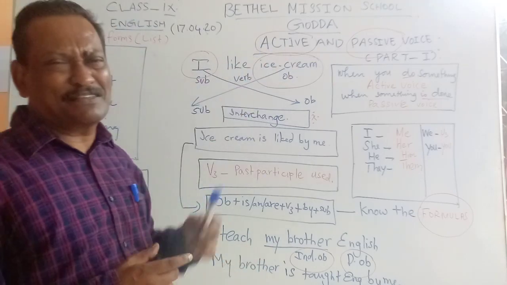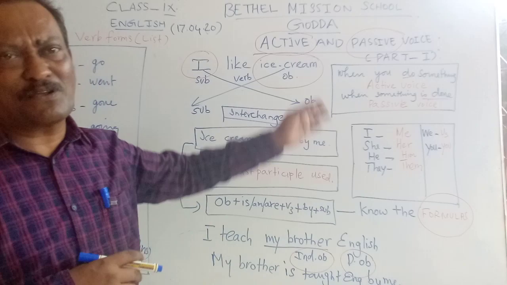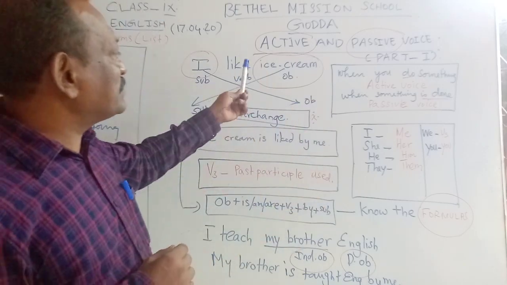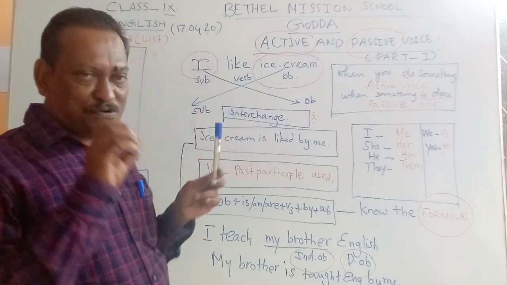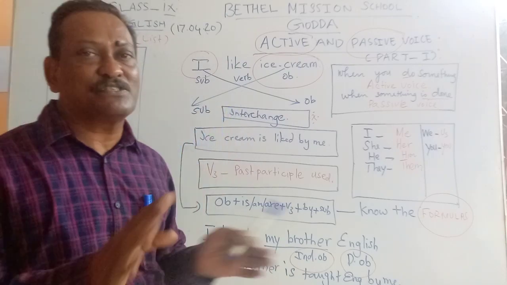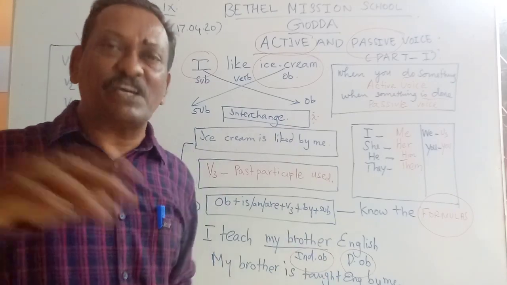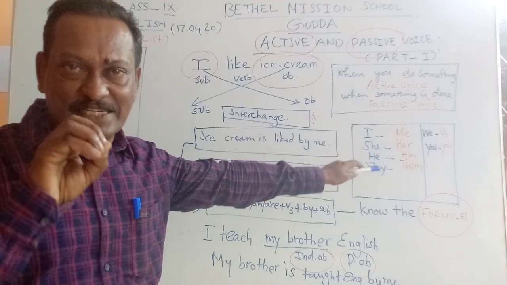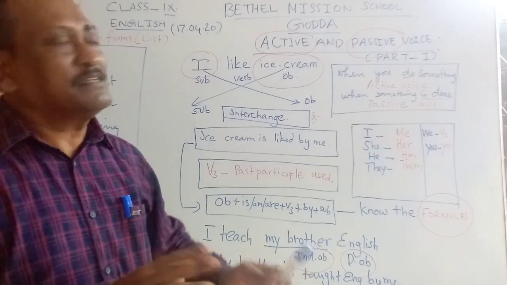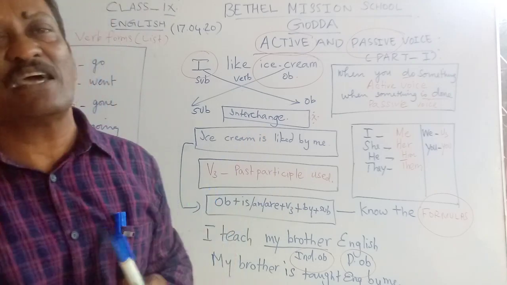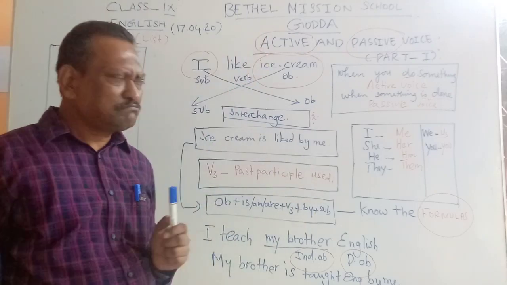We must have studied this. We must have done a lot of exercises on active and passive from class 6 onwards. But the problem is we forget to note down certain important rules when we convert sentences from active to passive and vice versa. So those rules need to be discussed in detail so that this chapter becomes easy and you can breeze through any exercise related to this topic.